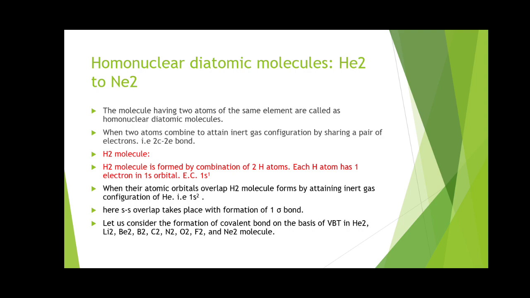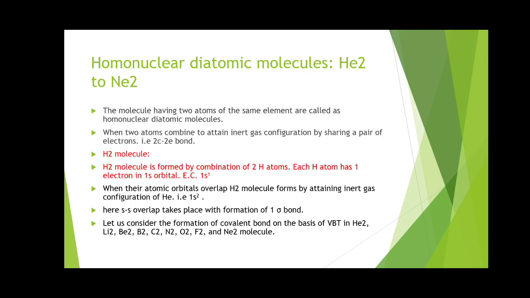Now the application of this concept is to understand simple homonuclear diatomic molecules, that is, how a homodiatomic molecule is formed with the help of valence bond theory. Here we want to understand a couple of examples, from helium molecule to neon molecule.